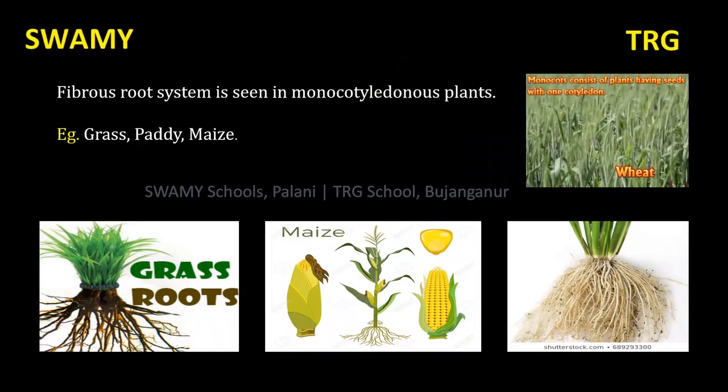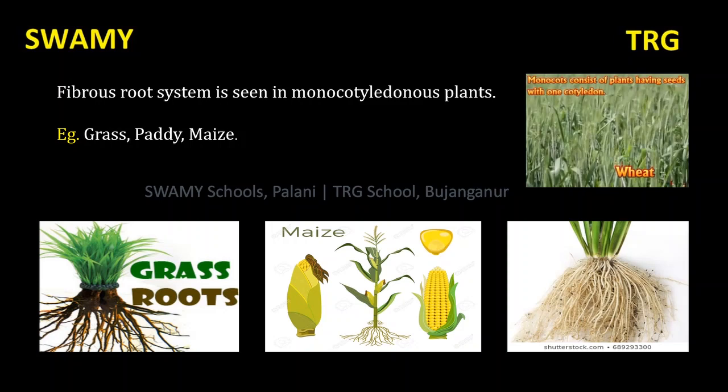Fibrous root system is generally seen in monocotyledonous plants. Most of the monocotyledonous plants contain fibrous root system only. Example, grass, paddy and maize. Maize is also known as corn. Mono means single.